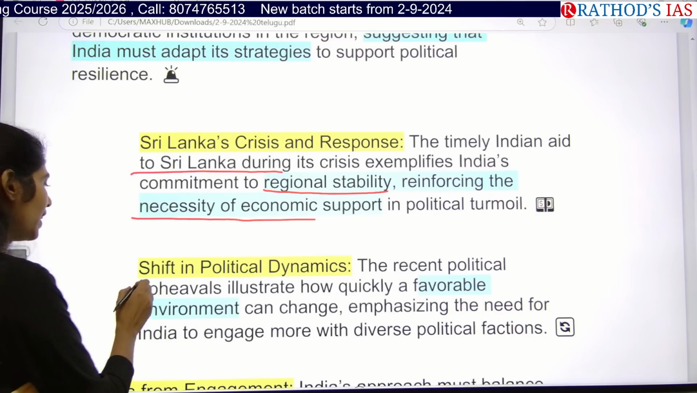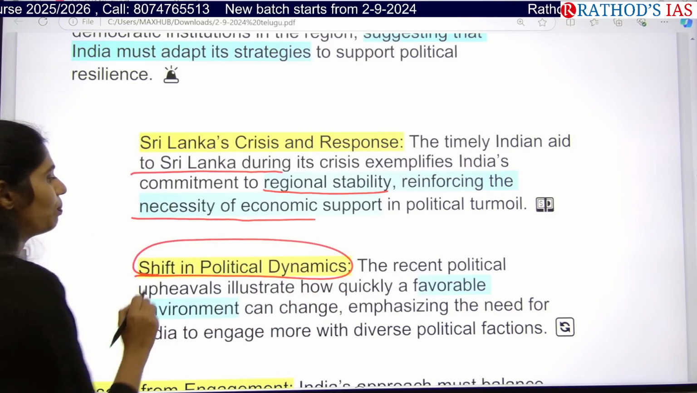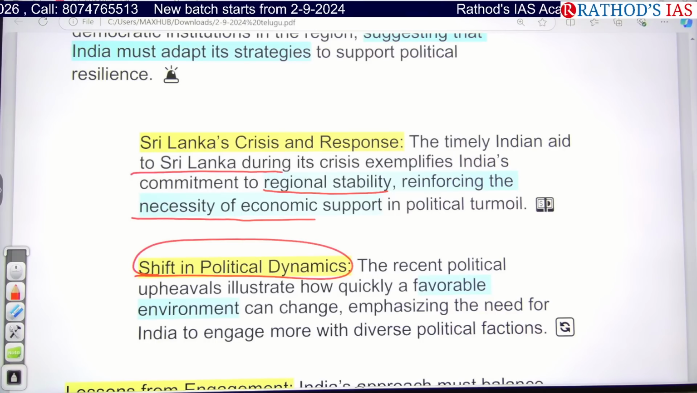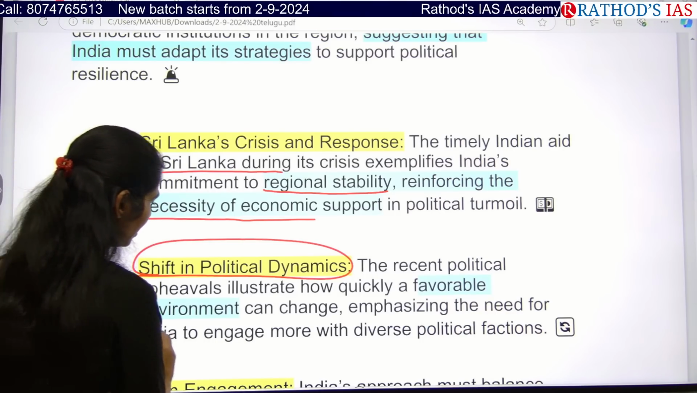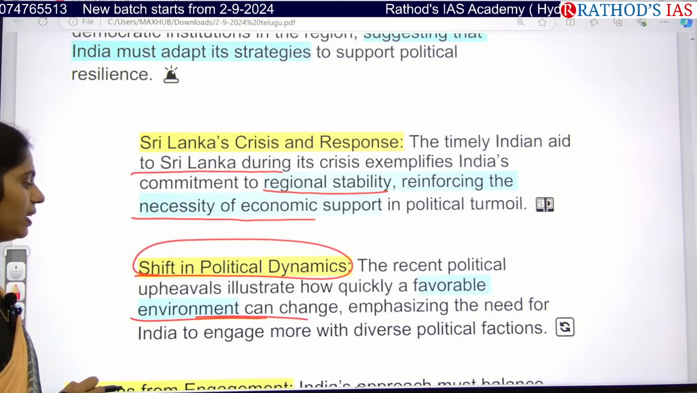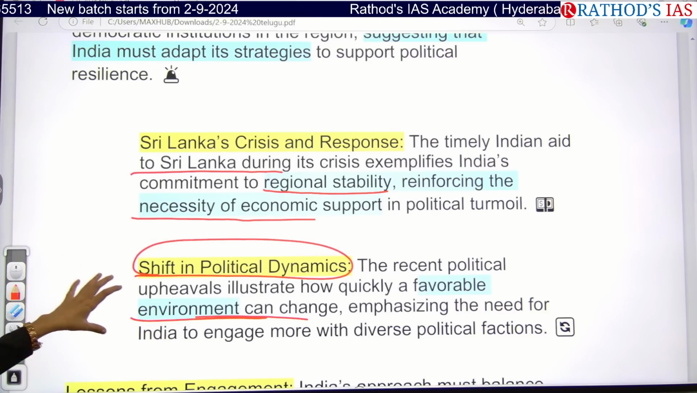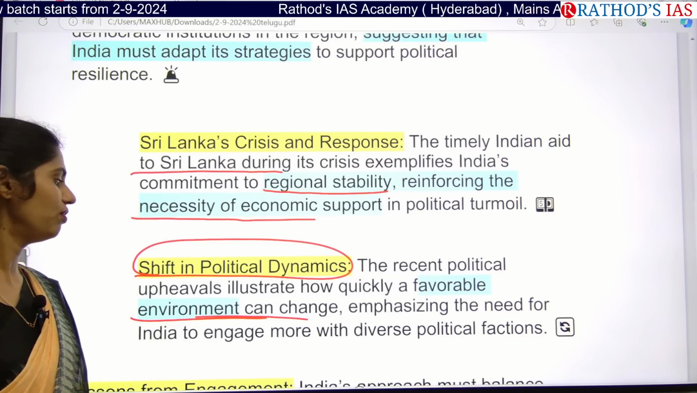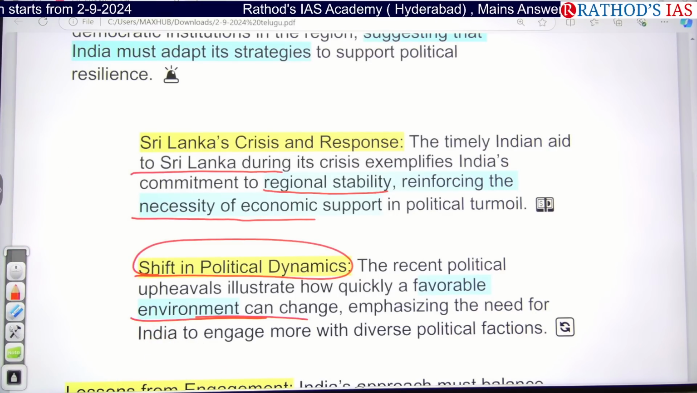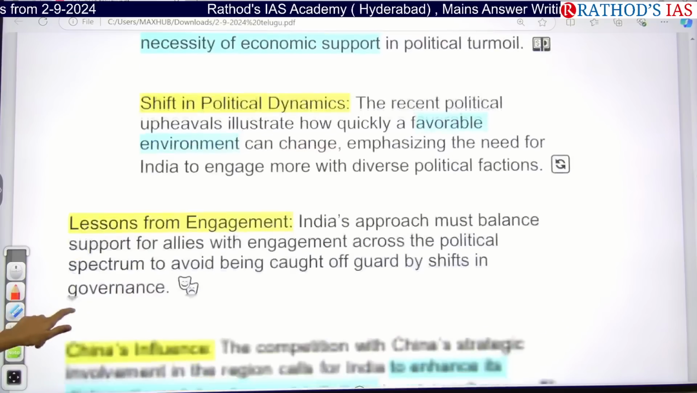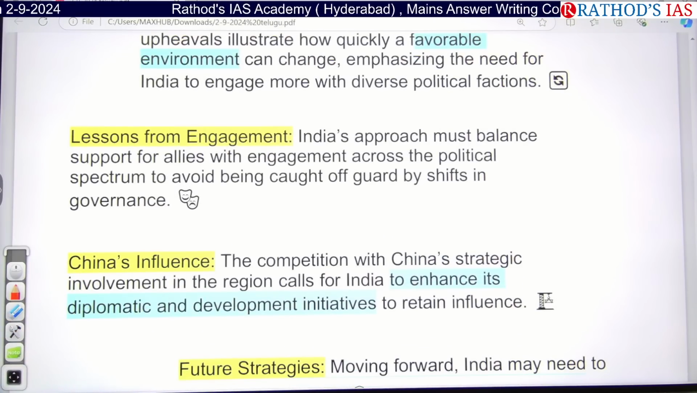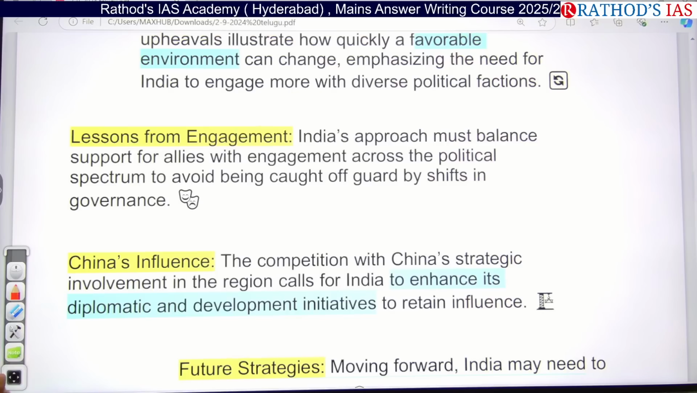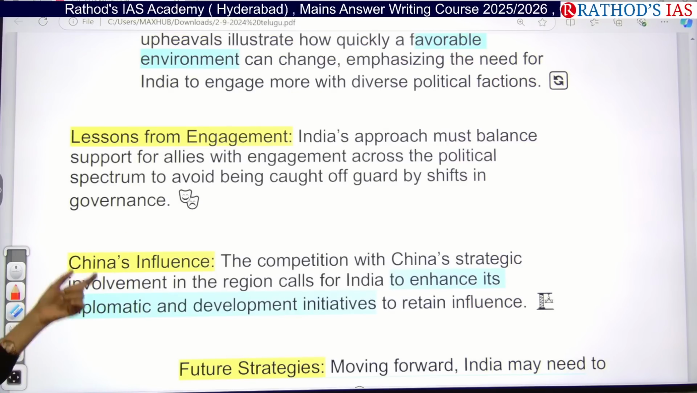Next, we can understand that there is a shift in our political dynamics. Recent political upheavals reveal that we have to come up with a favorable environment. Whenever you have a favorable environment with neighboring countries, it is very helpful for engaging with more diverse political factions in other countries. And we have to focus on balanced support for allies as well as opposition parties, so that we can guard our governance.